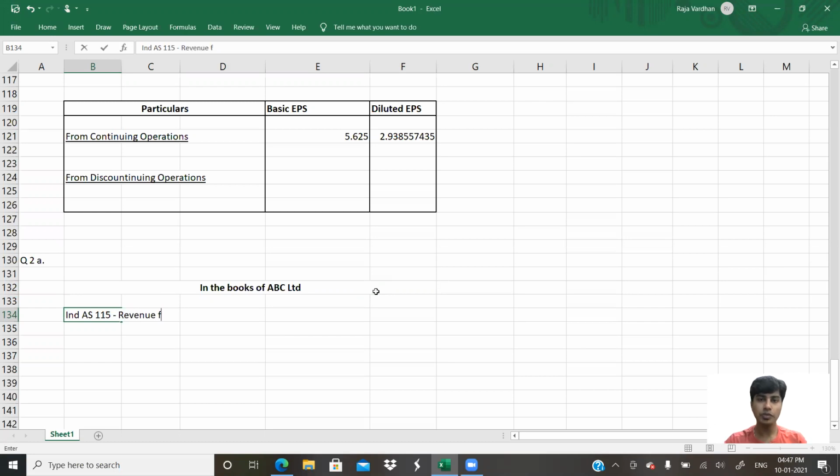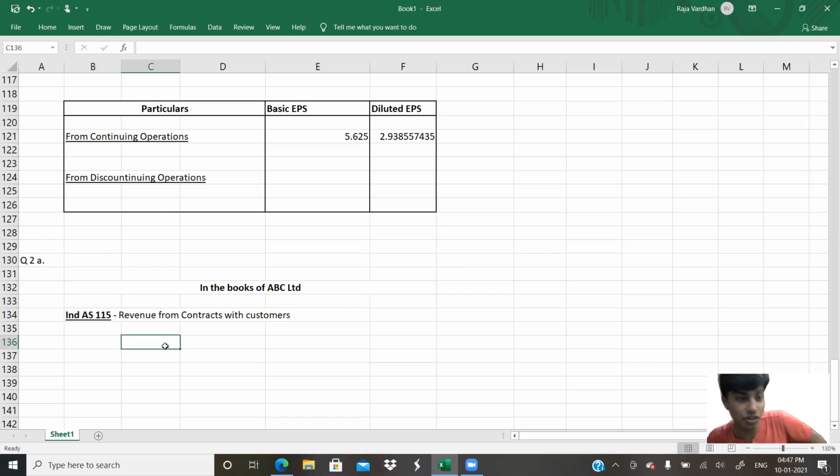Revenue from contracts. One of the lengthy ones. It talks about too many things. Don't say Ind AS 115 is so big for no reason. 115 is so big because it replaces a couple of accounting standards that we had, not just one. It takes care of your construction contracts. It takes care of your accounting standard 9 revenue recognition. It covers service agreements also. A lot of things. Come on, let's go ahead.